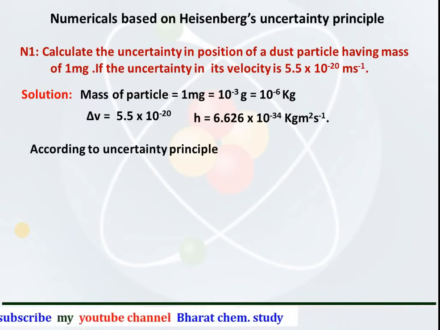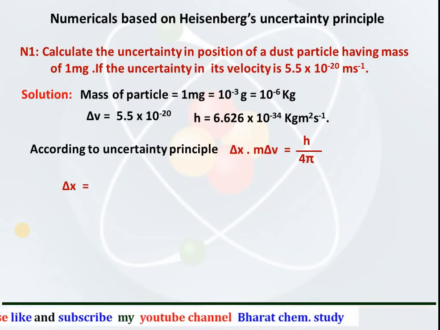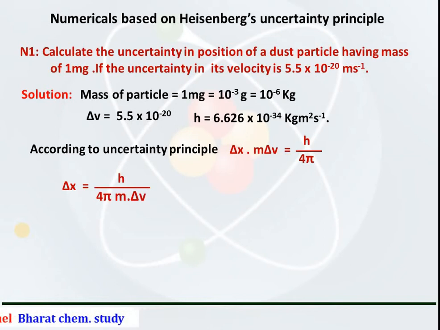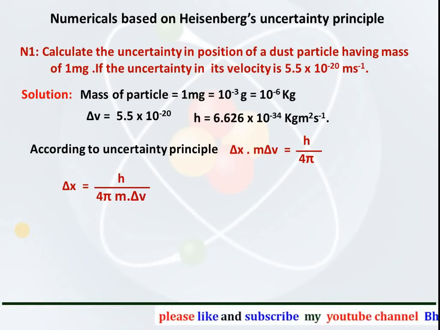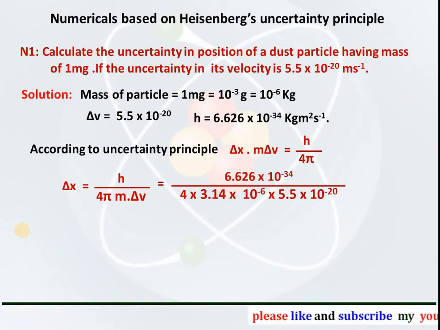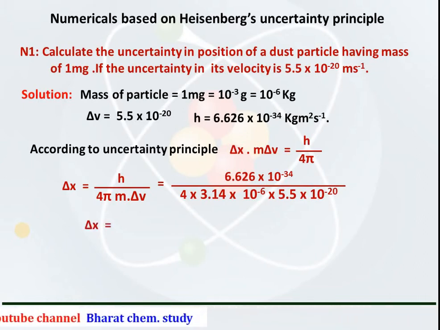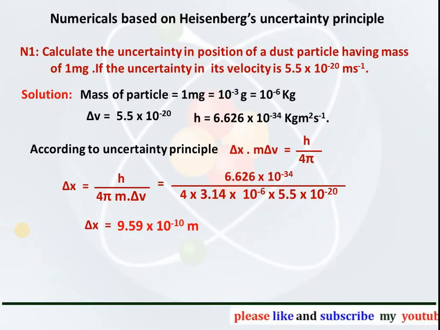Now, according to the uncertainty principle, delta x into m delta v is equal to h upon 4 pi. The uncertainty in position can be calculated as h upon 4 pi into m into delta v. On putting the values of the Planck constant, pi, mass and uncertainty in velocity, the uncertainty in position comes out to be equal to 9.59 into 10 raised to power minus 10 meter.